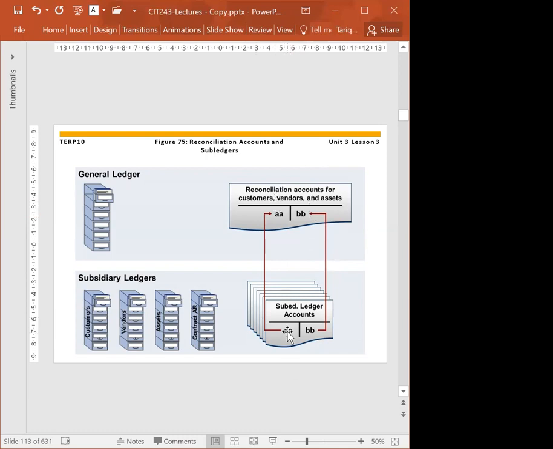If you want to display a financial statement, you can directly display it from the general ledger. You don't have to recalculate everything or run a program to calculate the totals. All the totals are available here in the general ledger, in the reconciliation account. And you cannot make a direct posting to the reconciliation account. It has to go through the subledgers.